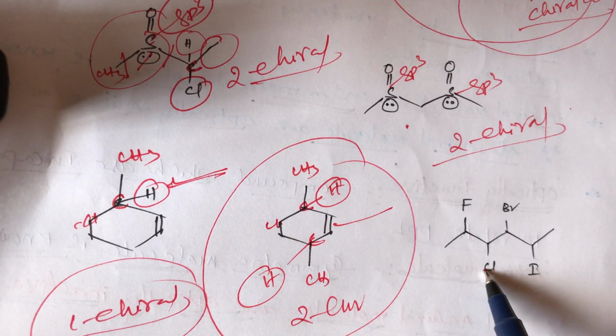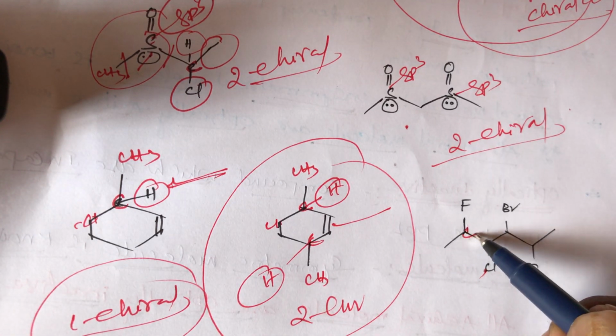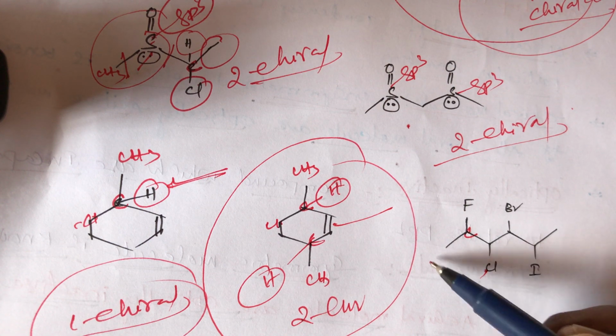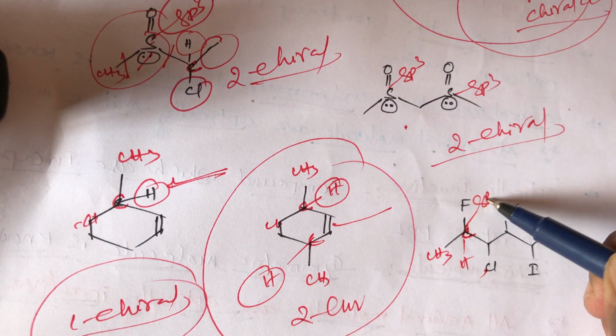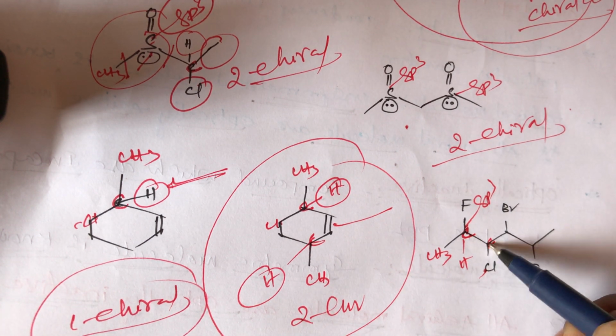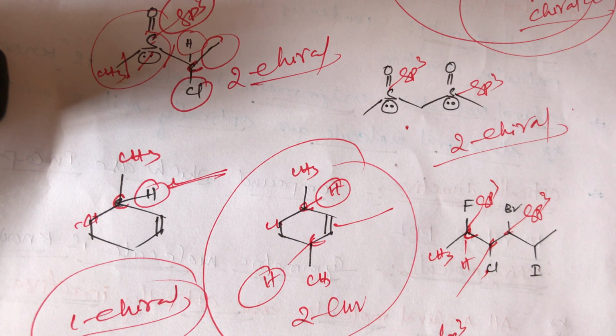And what about this one? How many chiral centers are there in this structure? Here 4 chiral centers are there. This is CH3, H. This is also one chiral center. It is also sp3 hybridization, and it is also a chiral center. It is also sp3 hybridization. It is also a chiral center. It is also sp3 hybridization, and a chiral center. All sp3 hybridized carbons exhibit optical isomerism, while sp2 carbons will not.